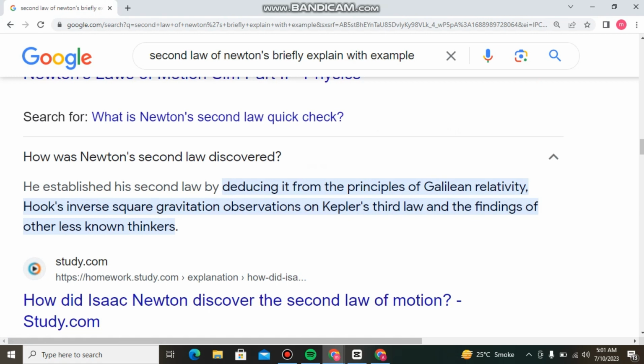He established his second law by deducing it from the principle of relativity, Hooke's inverse square gravitational observations, and Kepler's third law, along with the findings of other lesser known thinkers.